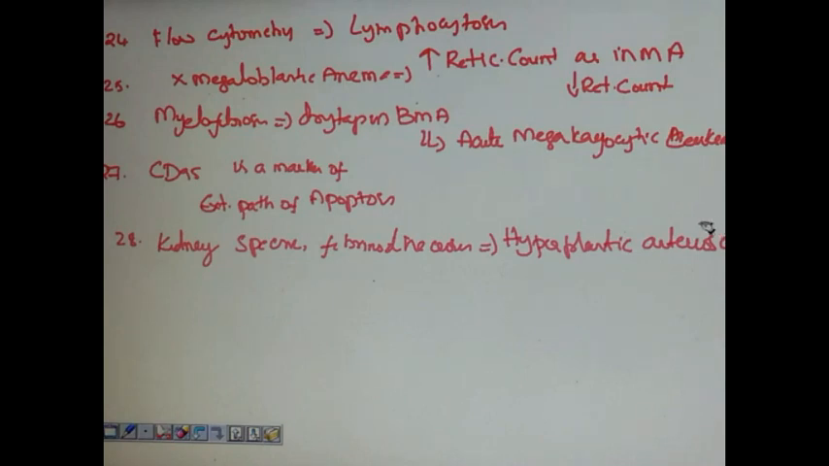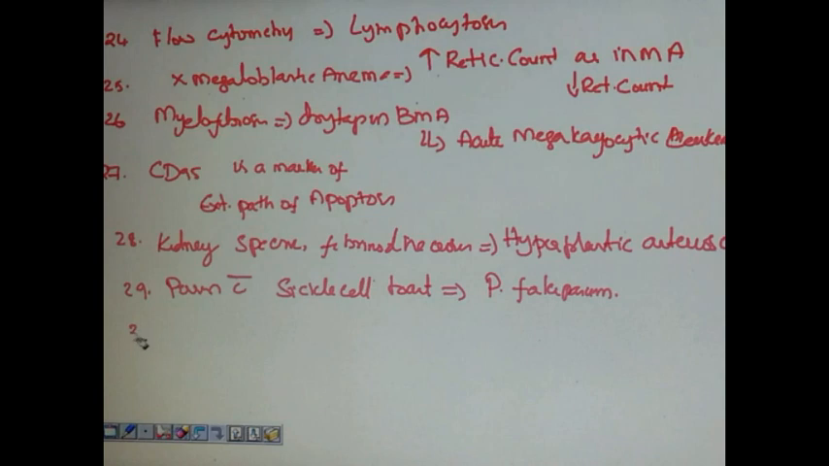Person having sickle cell trait is protected from. Next question. Person with sickle cell trait is protected from. The answer is Plasmodium falciparum. They have asked about a mutation in COL4A5, causes what syndrome? The answer was Alport's.